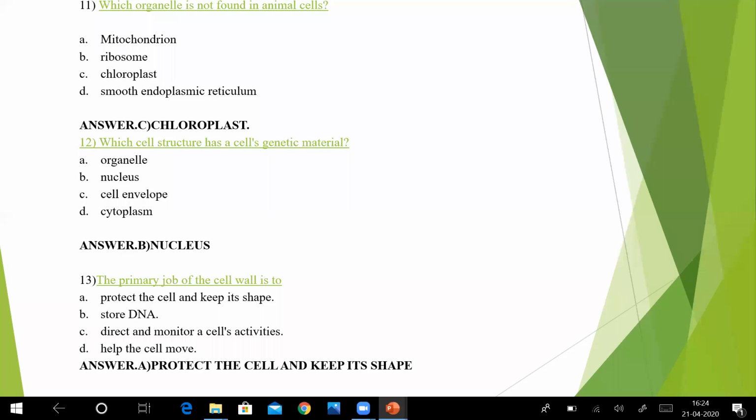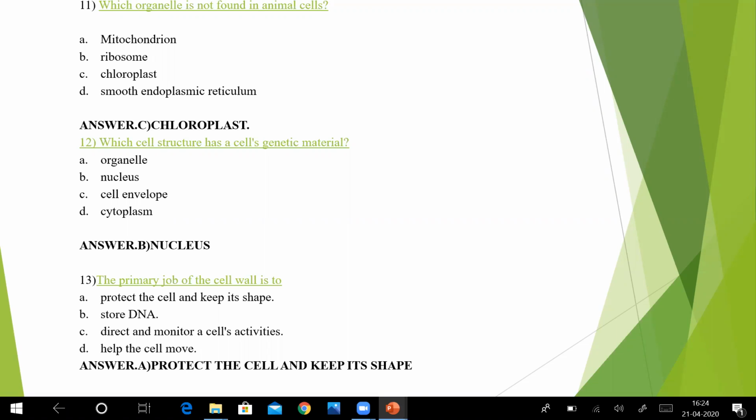Second is nucleus. Third is cell envelope. Number four is cytoplasm. The nucleus is the brain of the cell because it contains genetic material responsible for all the activities of the cell. So obviously, option B is the right option.